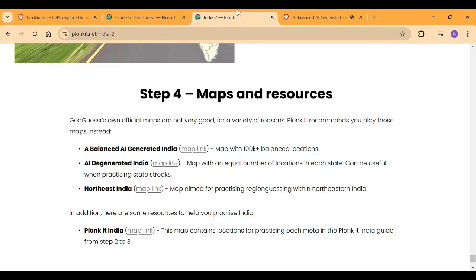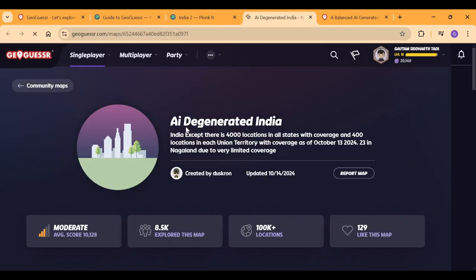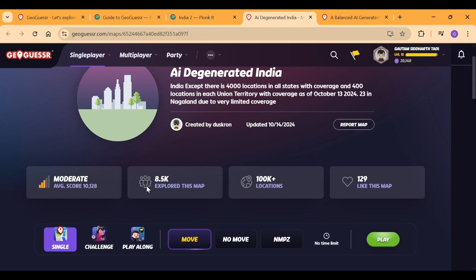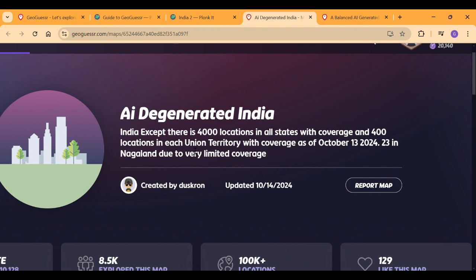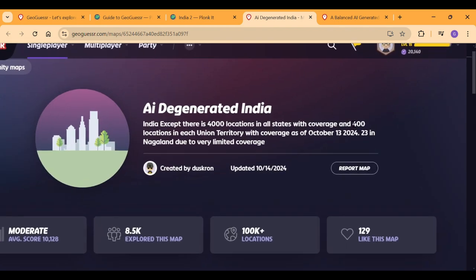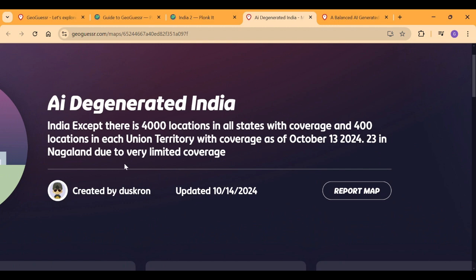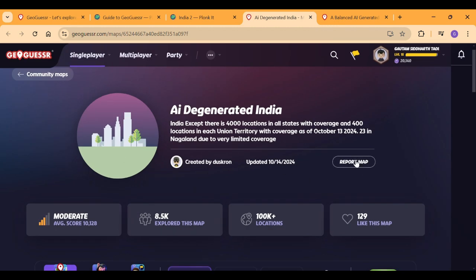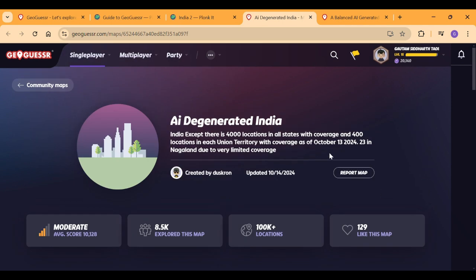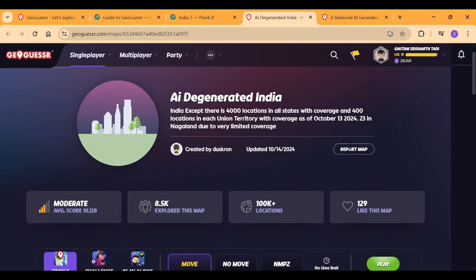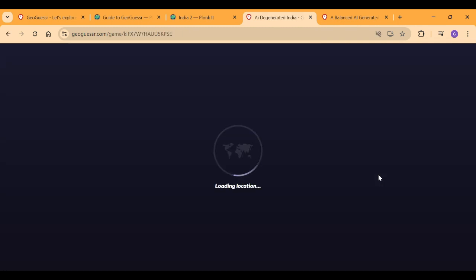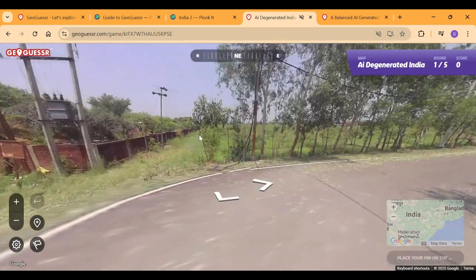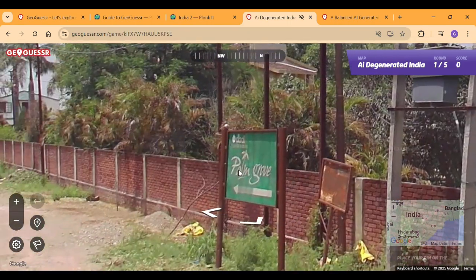So now let's practice AI degenerated India. So let's just see this map. It's created by Duskron. It has over 100,000 locations. So it has locations in every territory and only 33 in Nagaland due to very limited coverage. So let's start playing the map. It's all the coverage as of the 30th of October 2024. It has every state in the country, so we have to remember to make sure that everything is good. It's a balanced thing. Okay.